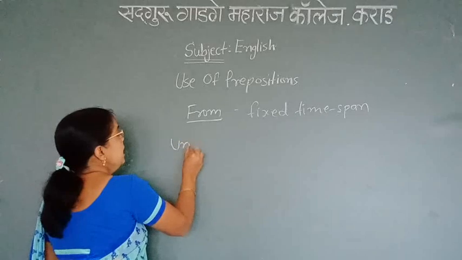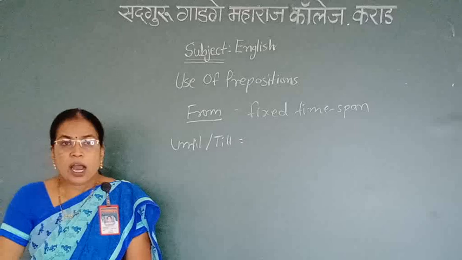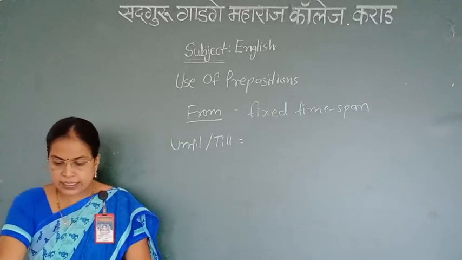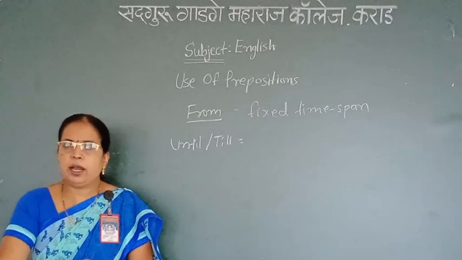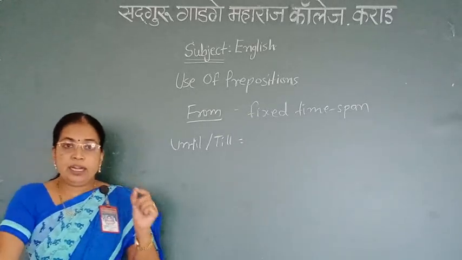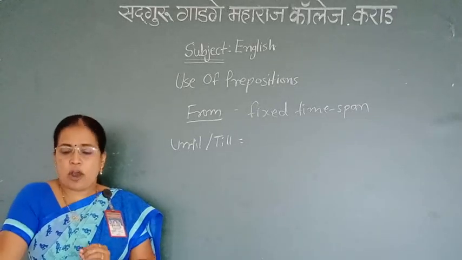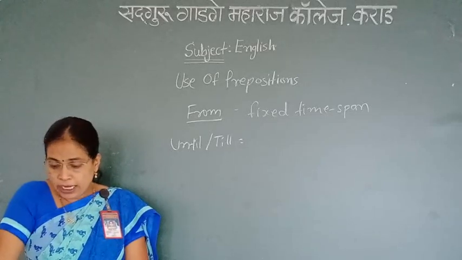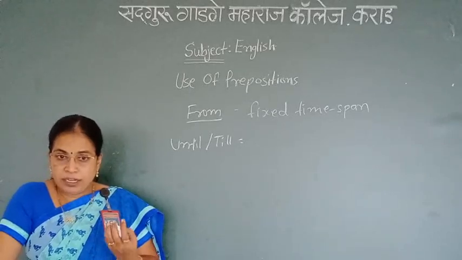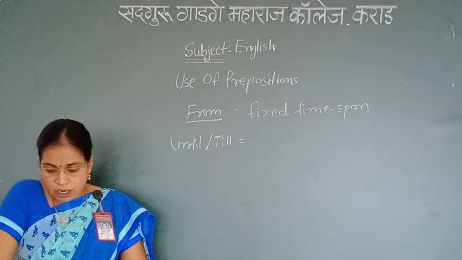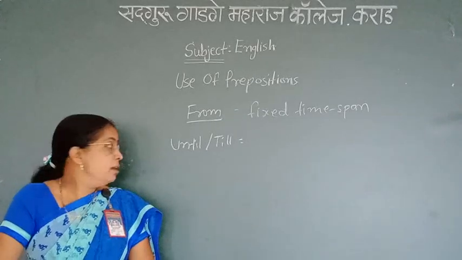Then until or till. Until or till indicates a specific or unspecific time or event up to a point. For example, I will be there until Monday. They will not return until Friday. I don't give up until I have succeeded.